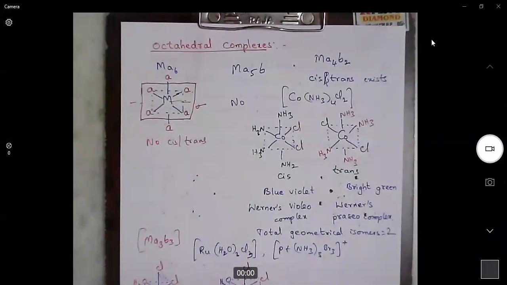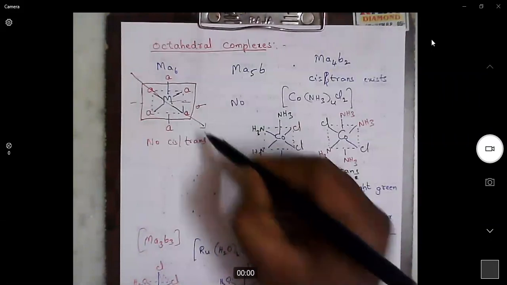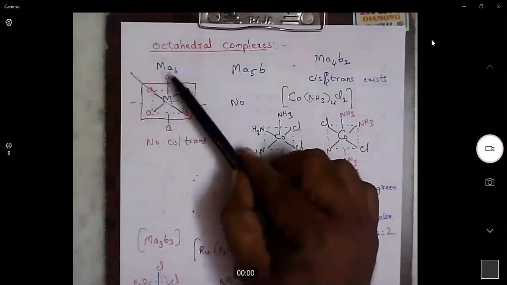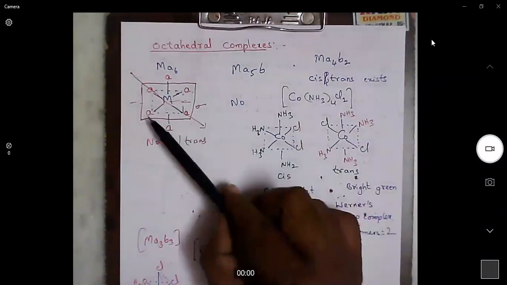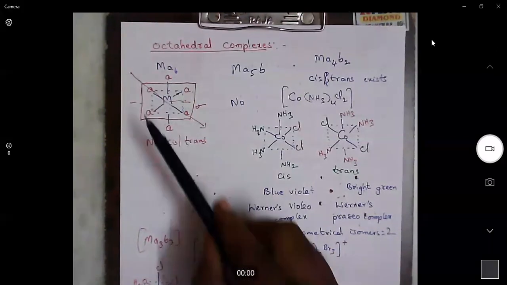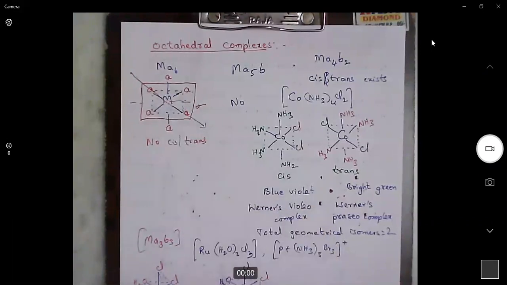So in an octahedral complex, we can have 6 different types of planes, right? We can take a plane like this also. Imagine a plane like this which bisects these two, and it will also bisect these two. These two are mirror images. These two are mirror images. So you can have many planes in an octahedral complex, provided the diagonally related ligands are the same. Then in almost all the cases we can have a plane of symmetry.